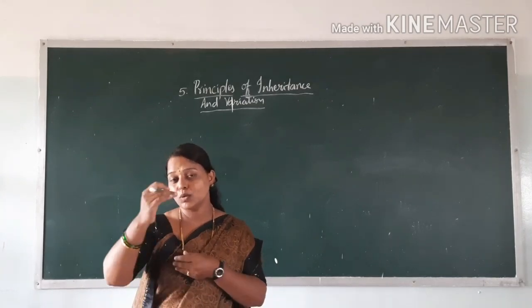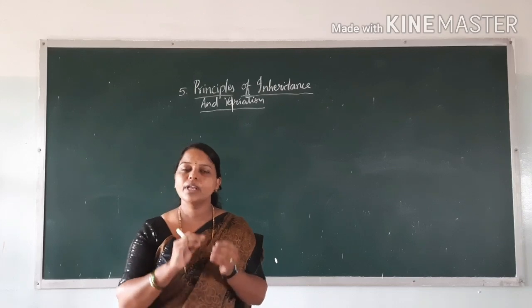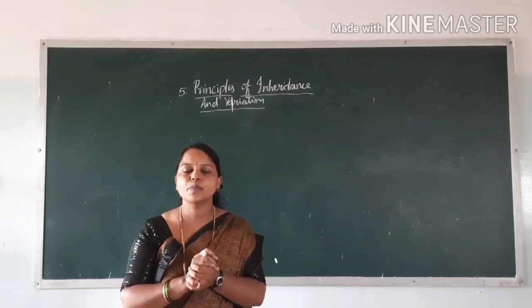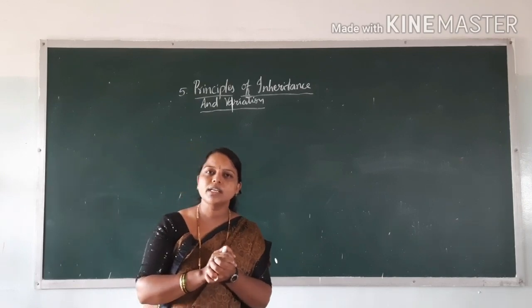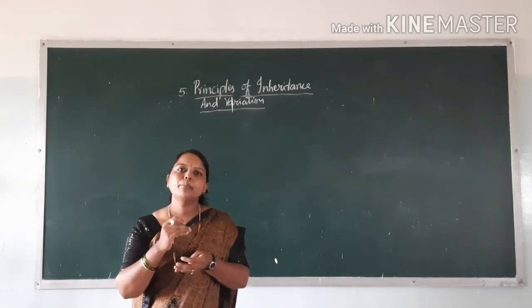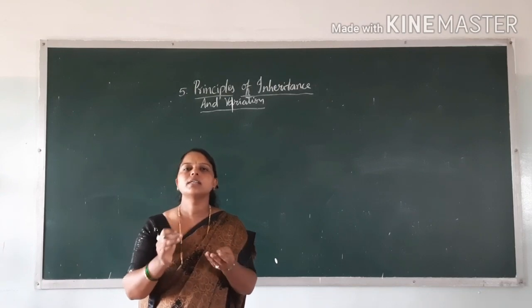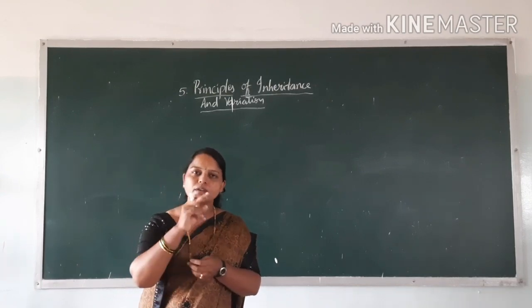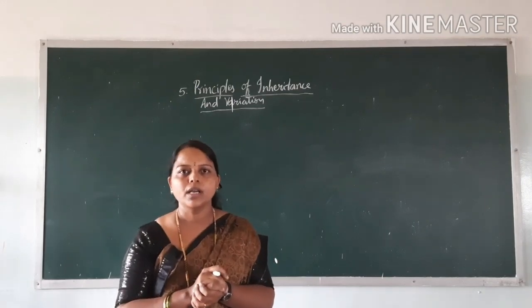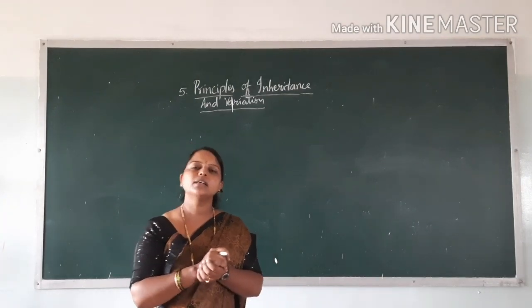We can't see those in F1. In F1, all the offspring resemble the parent, but in F2, along with the parent characters, some other different characters also come. That is because of independent assortment. That is the law proposed by Mendel.